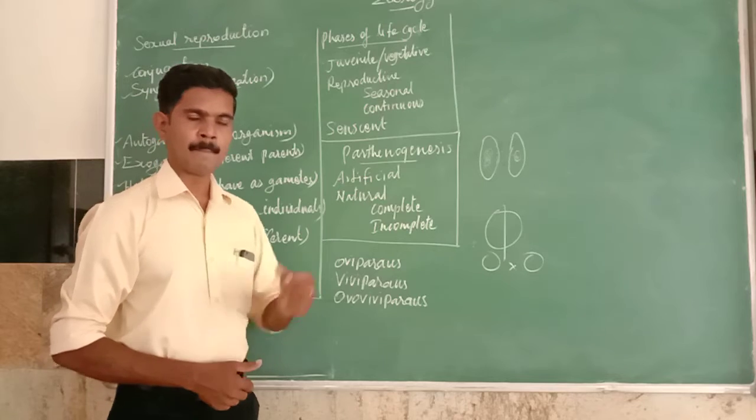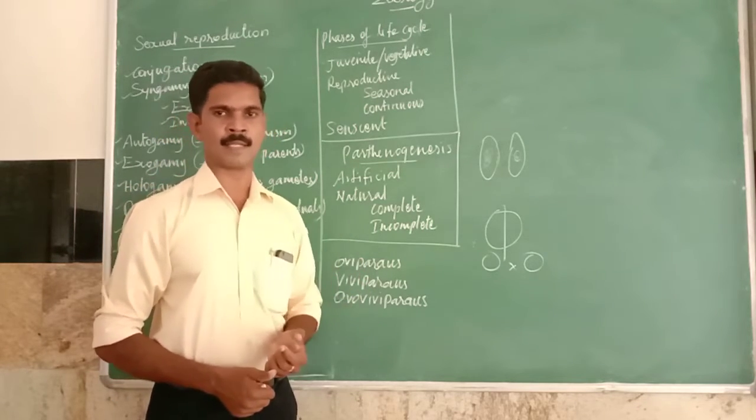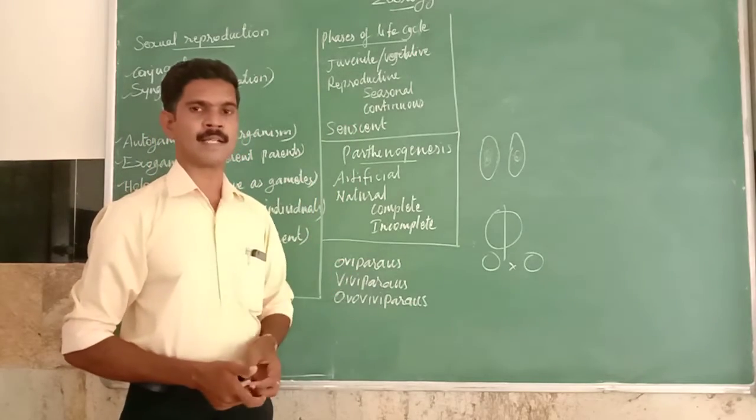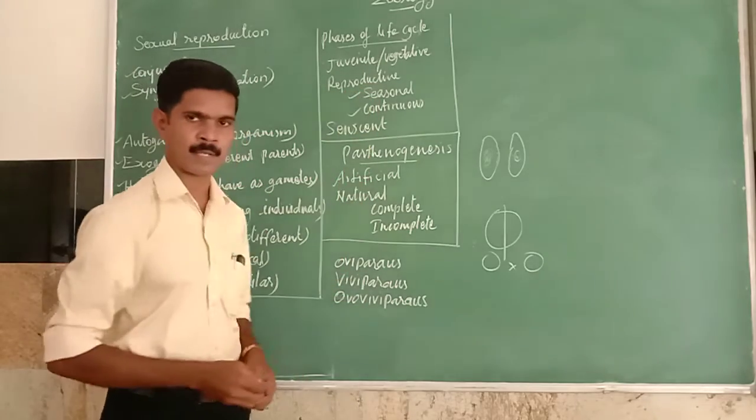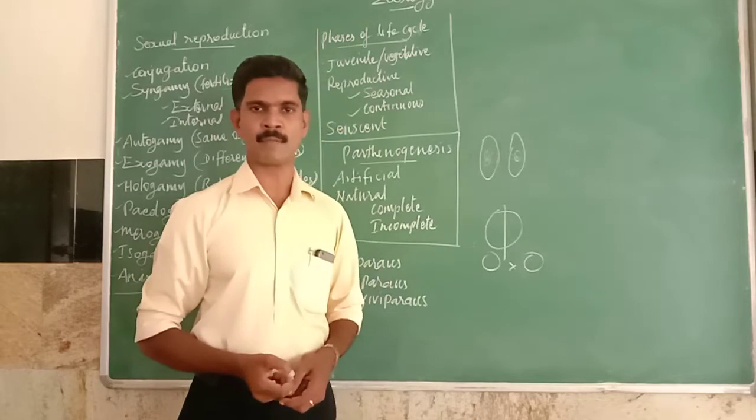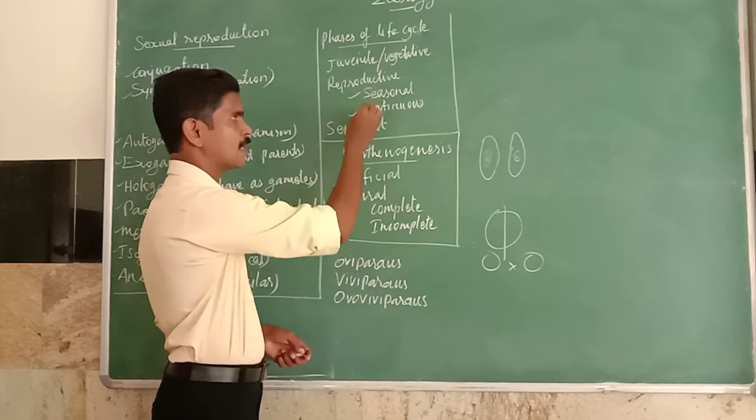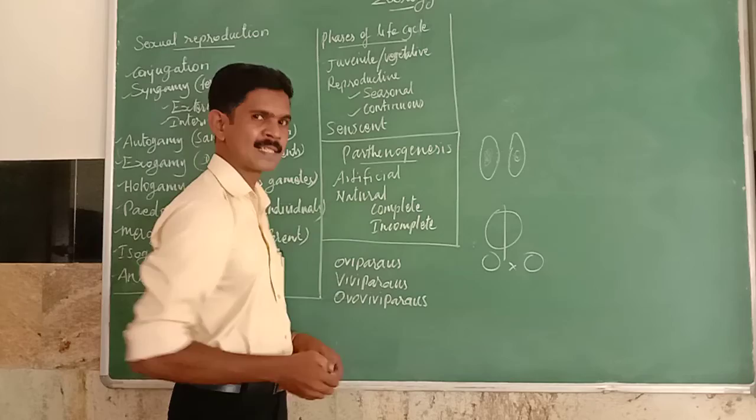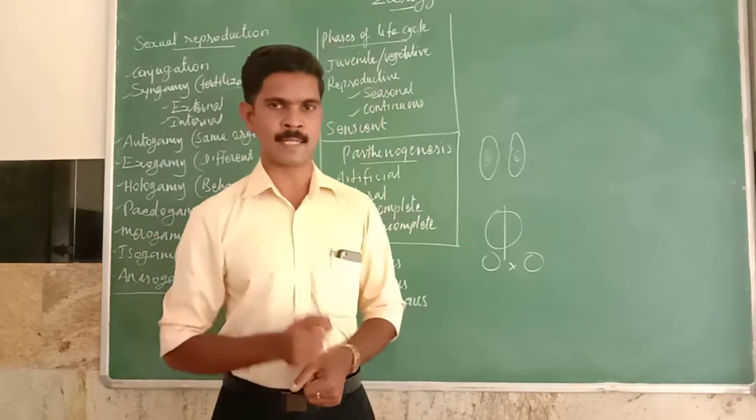Based on the time or season of reproduction, organisms are classified into two types: seasonal breeders and continuous breeders. Here, a seasonal breeder means some organisms produce their young ones only in a particular season.